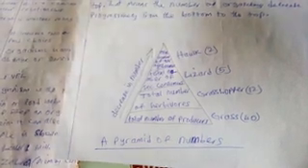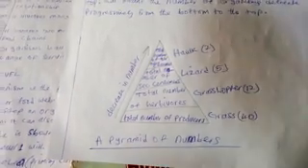Look at this pyramid of numbers. You discover that at the bottom of the pyramid, we have the total number of producers, grass, 40. The second trophic level is grasshopper, 12. The third is lizard, 5. The fourth is hawk, which is 2. The number of organisms keeps on decreasing from the producer to the consumer.